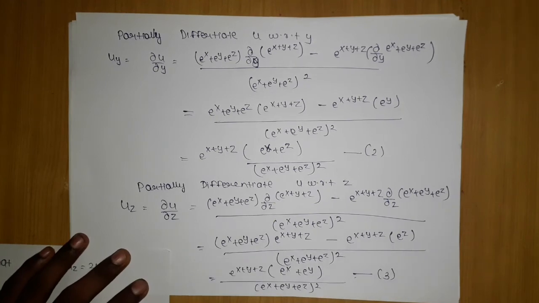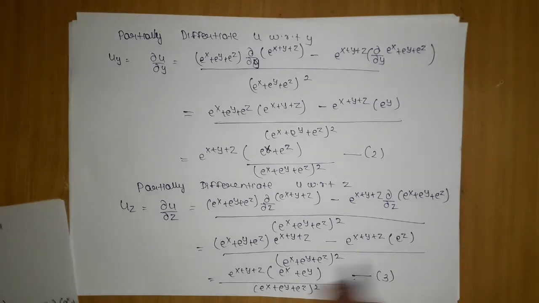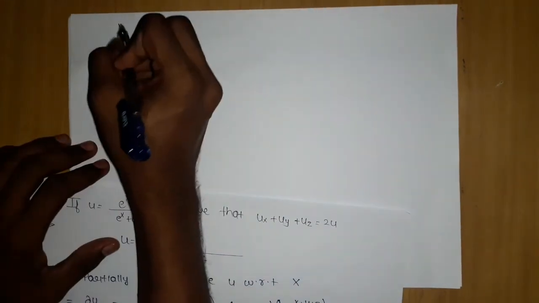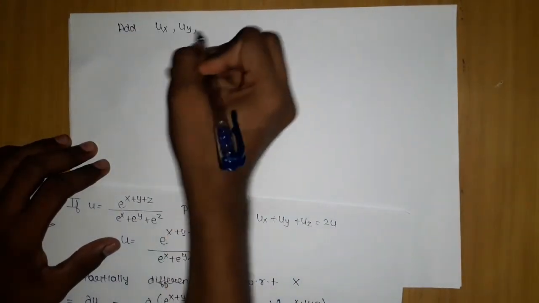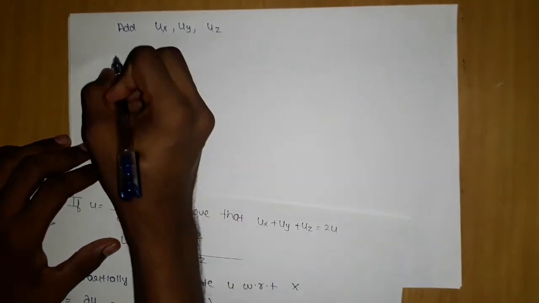This is the third. Now we have u_x, u_y, u_z. What we have to do is add u_x, u_y, u_z. What do we get?